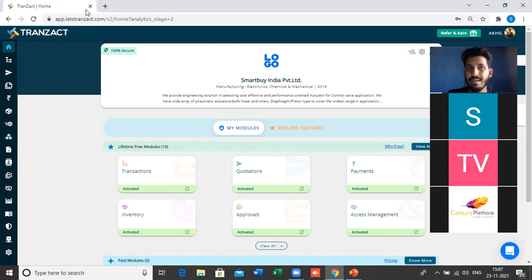This is the demo profile which I have created to present in front of you guys. If you see here, this is the home page of Transact. You have the credentials with you. Once you log in to Transact, this will be the page which opens in front of you, which we call the home page, or the landing page, of Transact. Here you can see what all things we can do from the home page.